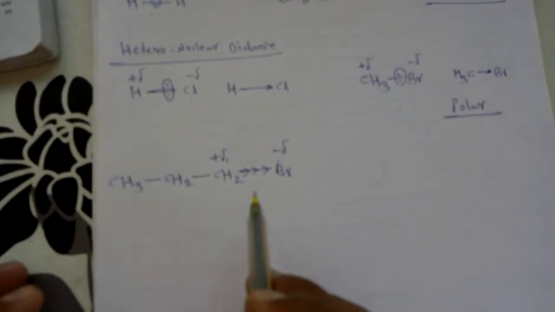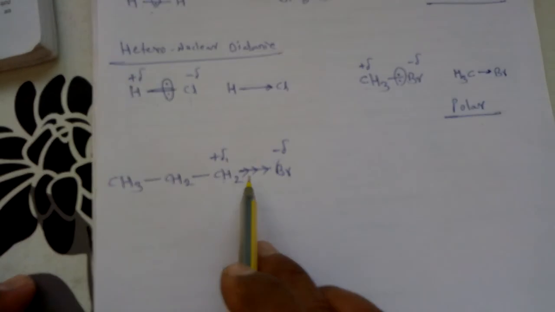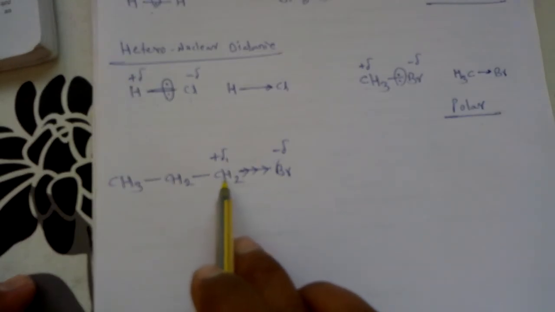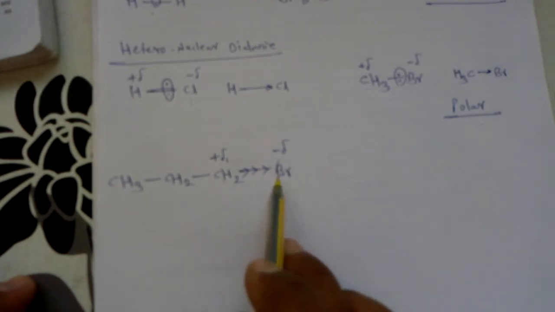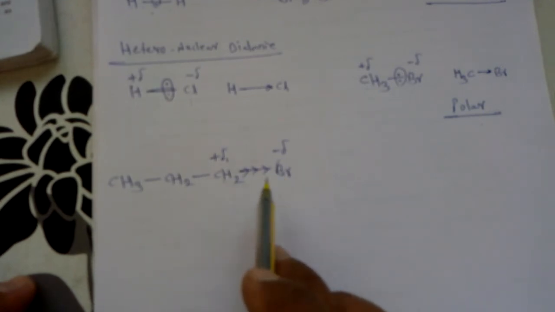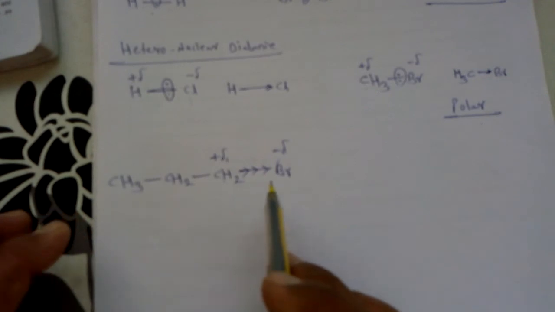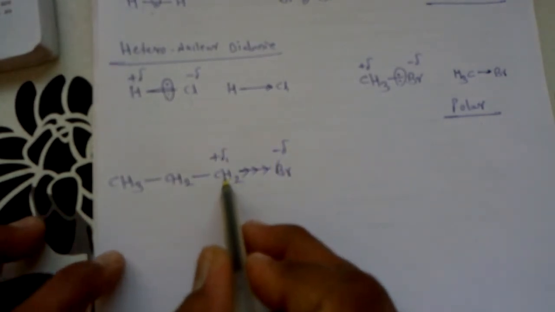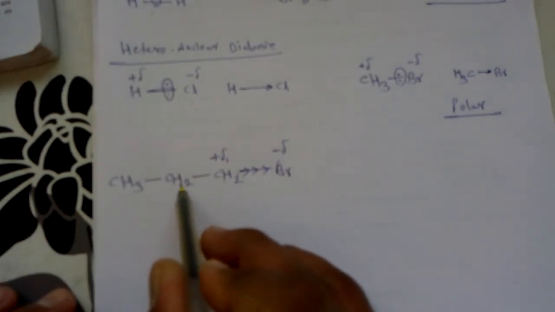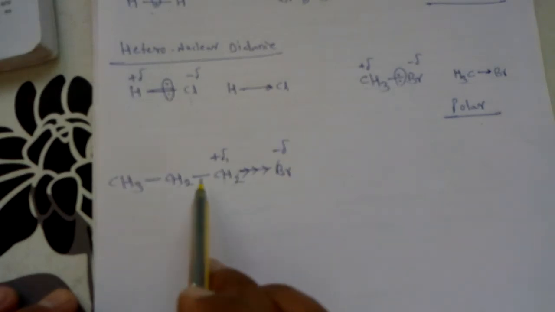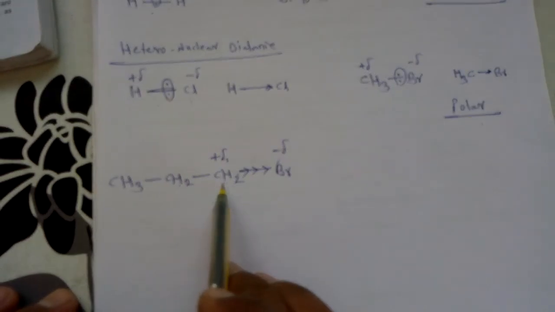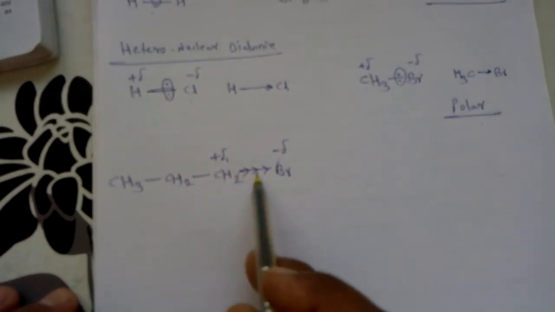Now due to the polarization generated in the bond between this carbon number 1 and the bromine, it induces polarization at the adjacent bond between carbon number 2 and carbon number 1. This again induces polarization in the adjacent bond.